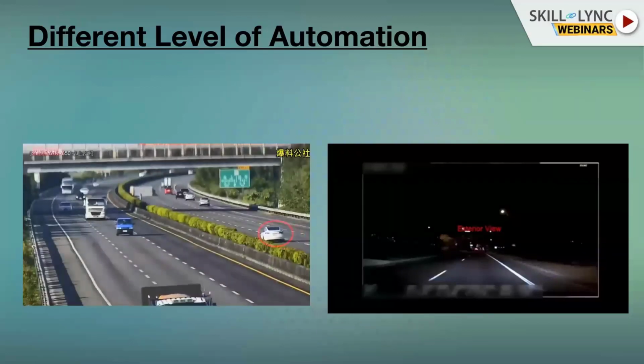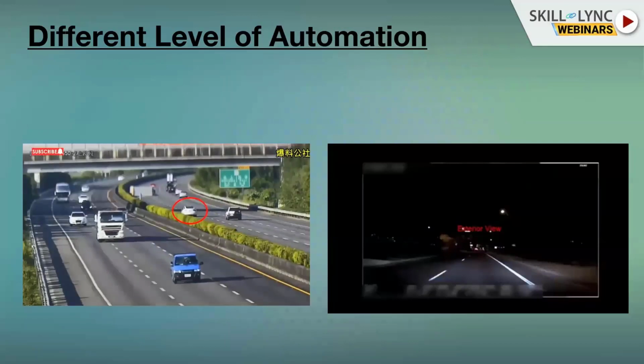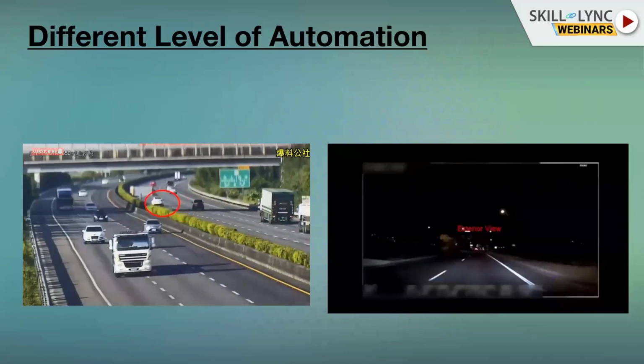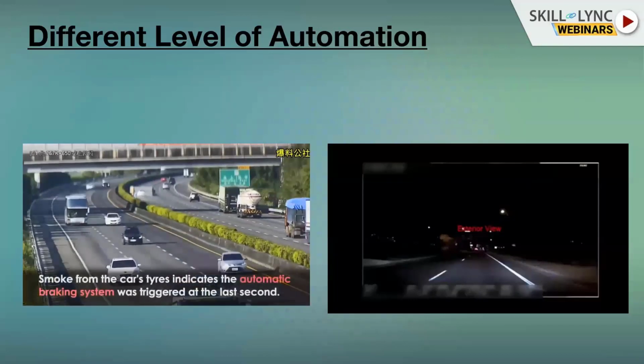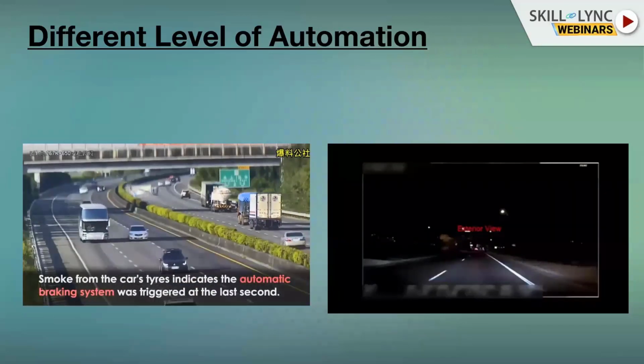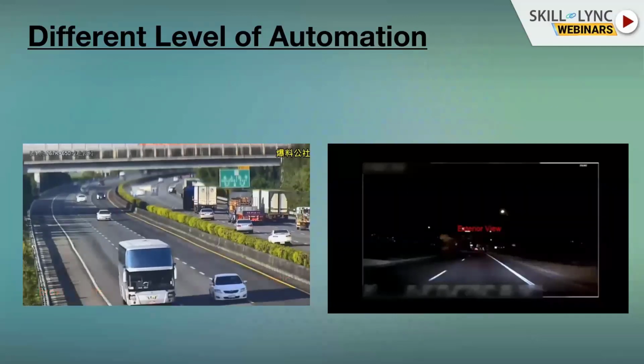So there is, of course, a problem in the perception. The object is not detected, is not classified, or is detected as maybe a shadow of the bridge or whatsoever. And as you can see, the Tesla does nothing. And you can see in the text that the Tesla reacts really in the last second. So it was too late.